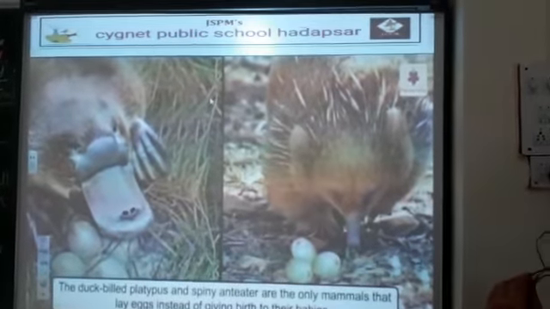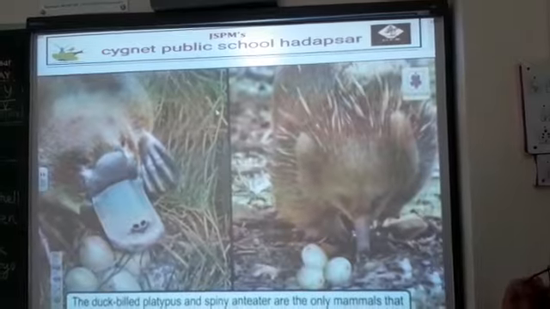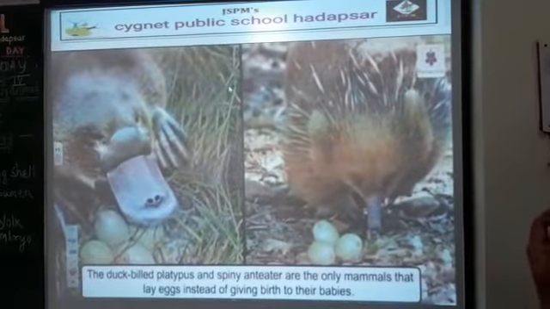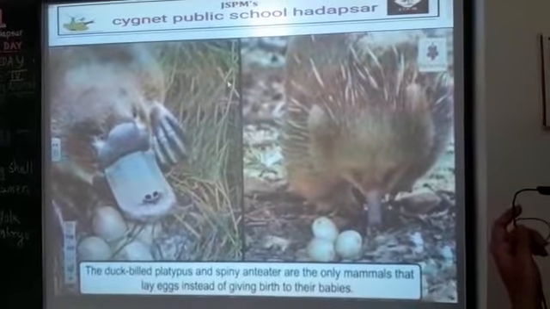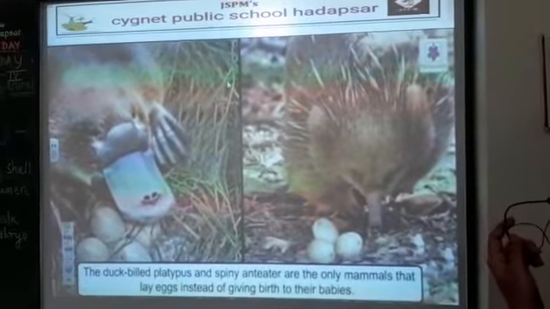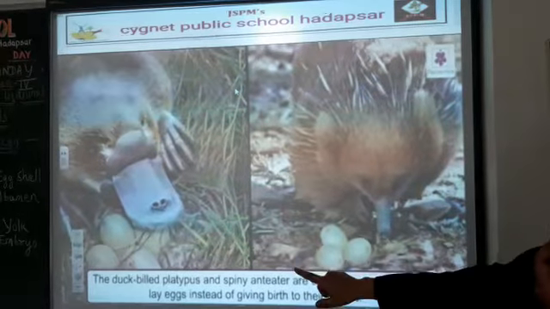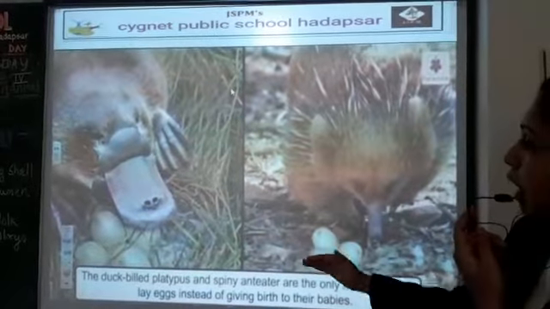Students, do you know some animals, those who are mammals, lay eggs? And what are those animals known as? The animals like duck-billed platypus and spiny anteaters. You can see two pictures. So these animals are mammals.